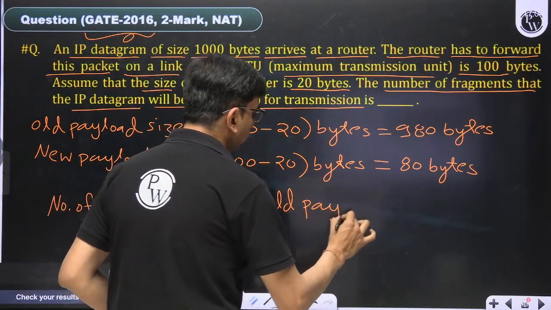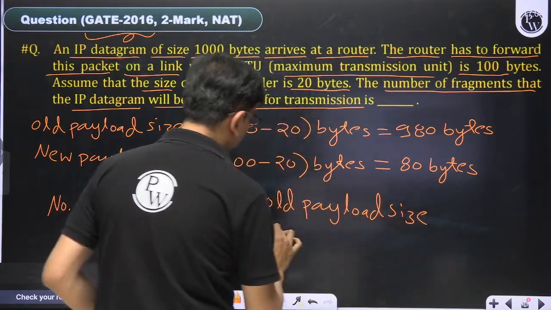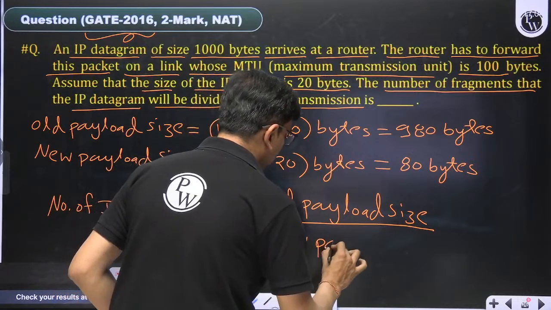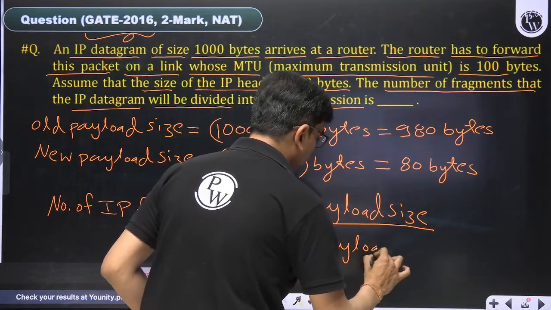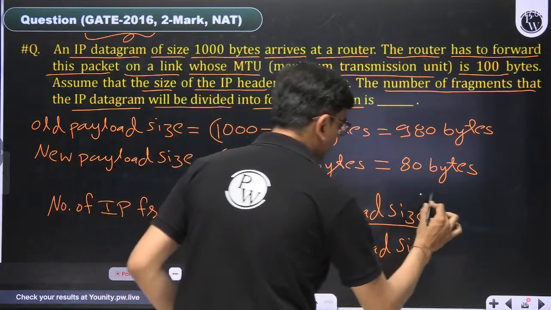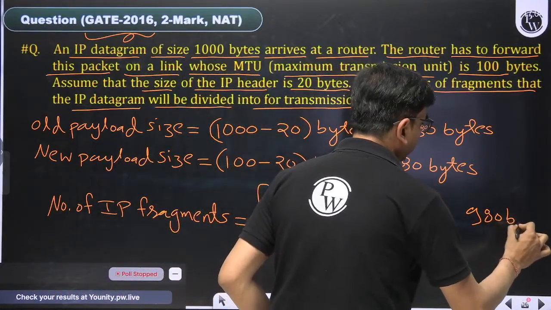Do not forget to take the ceiling. Old payload size divided by new payload size, and 980 divided by 80. Both are in bytes.